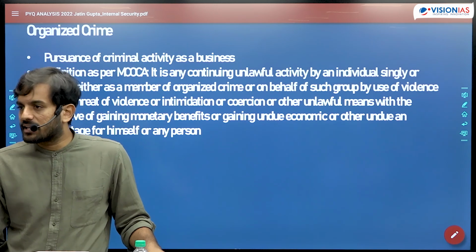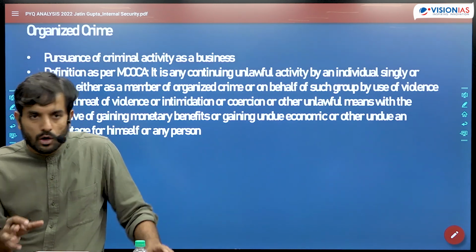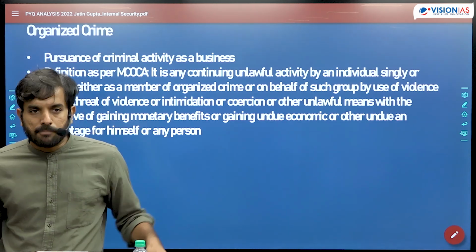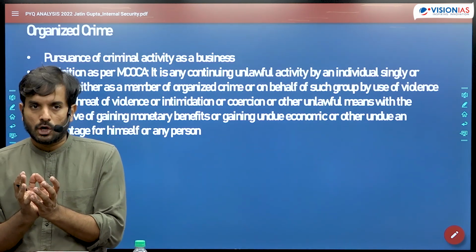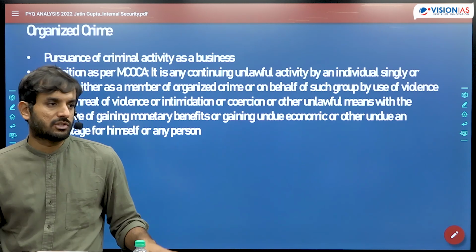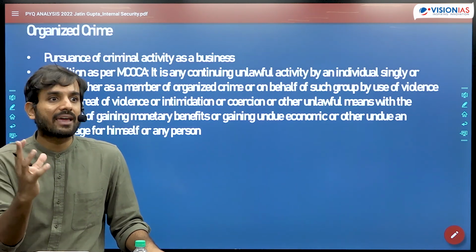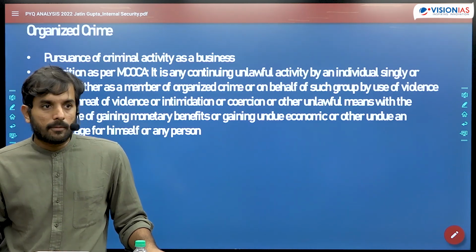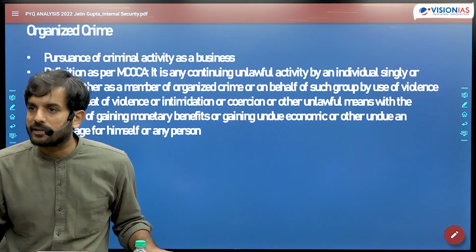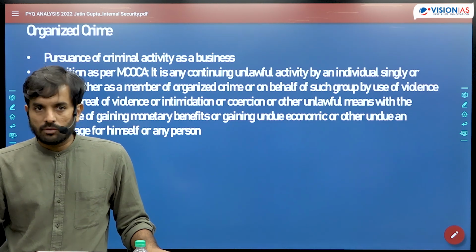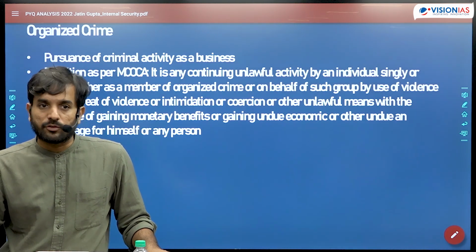But organized crime is not performed by an individual alone. Usually it is performed in an organized manner by a group of individuals acting like an organization, what we call a gang, right? And within the organization, different people would have different expertise. Okay, so that's what we need to understand by the definition of organized crime.